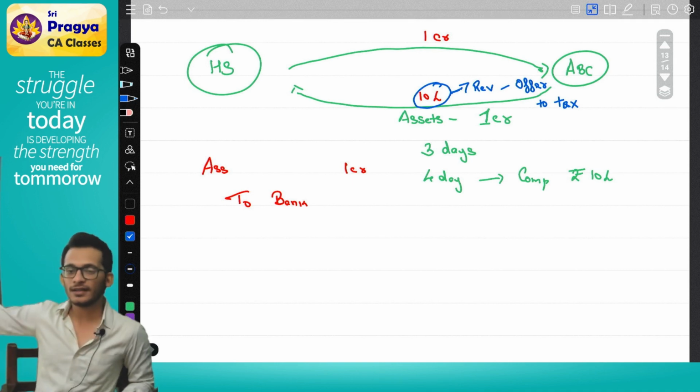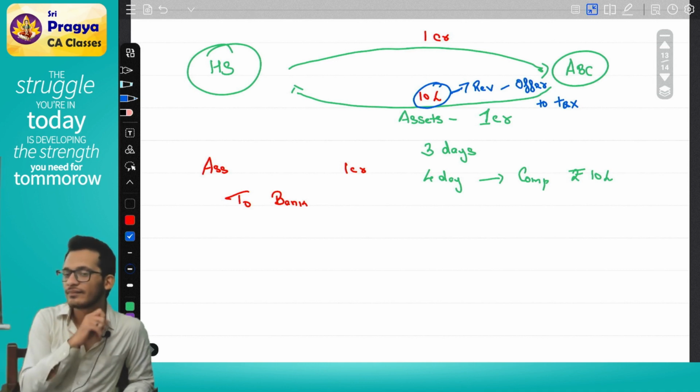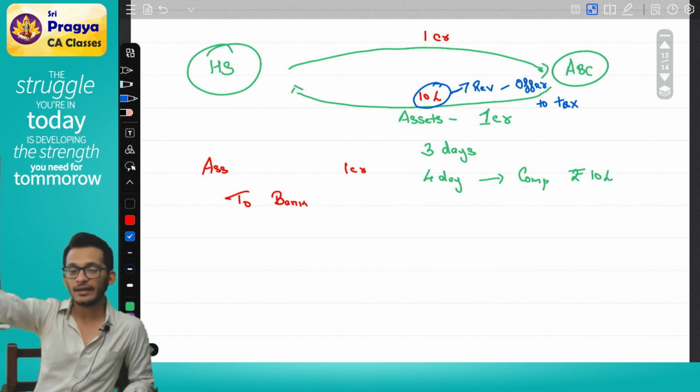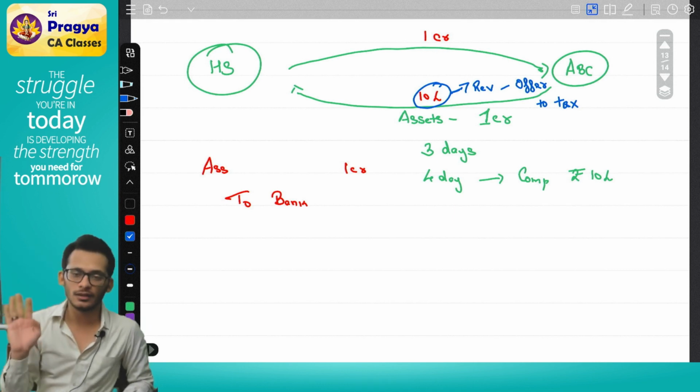Is this for the asset or is it from the asset? It is for the asset. I have given 1 crore, and 10 lakhs has come for that asset. Yes or no? Which means it is directly related to the asset.